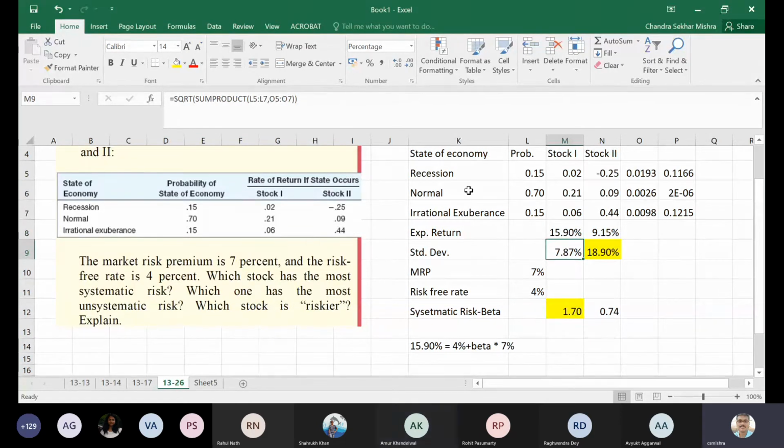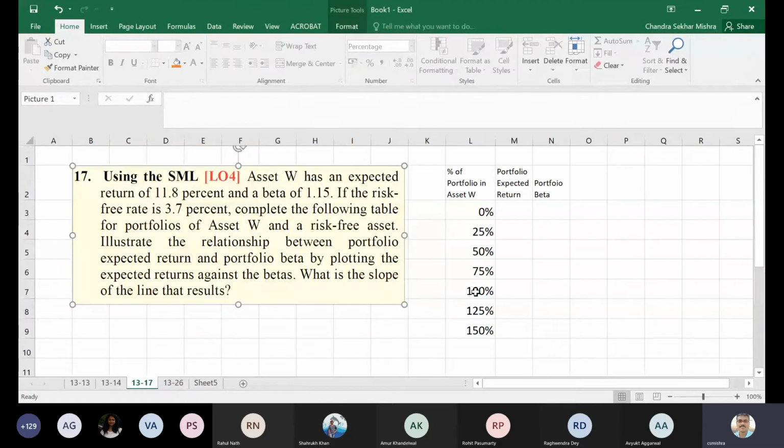Okay, very good. So let me go to another exercise, 13.17, sorry. I wanted to talk about the security market line. I don't know, I have time. Okay, let's see.